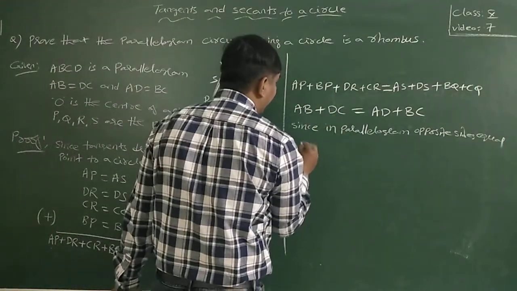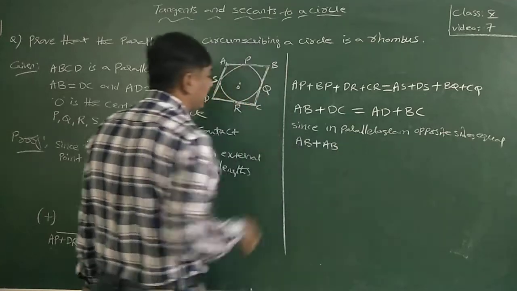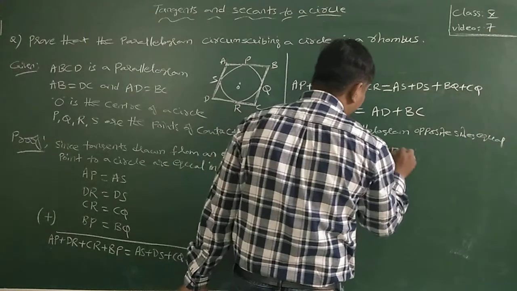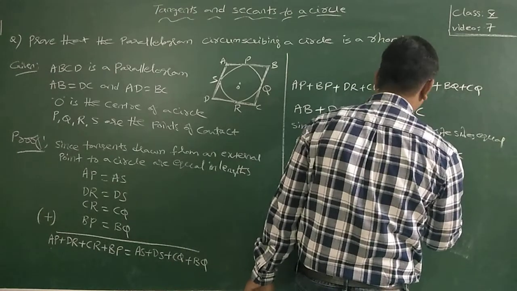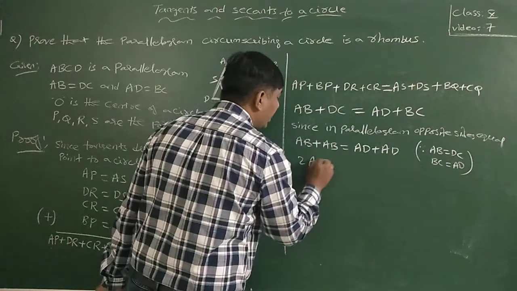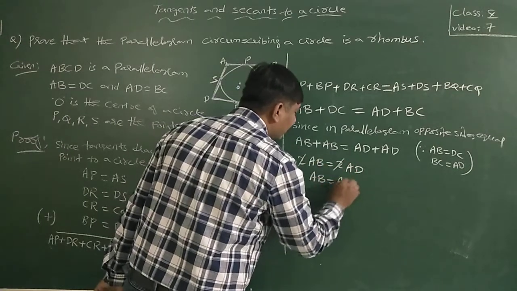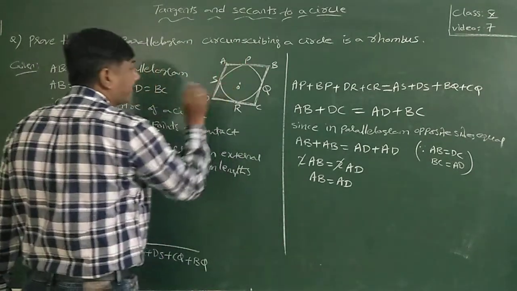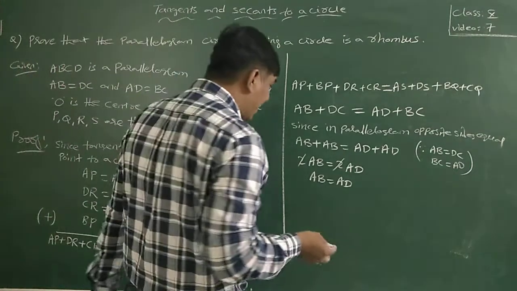You can replace DC as AB, and in AD plus BC, we can replace BC as AD. Now 2AB is equal to 2AD. 2 cancels. AB is equal to AD. Since in a parallelogram two adjacent sides are equal, so it is a rhombus.